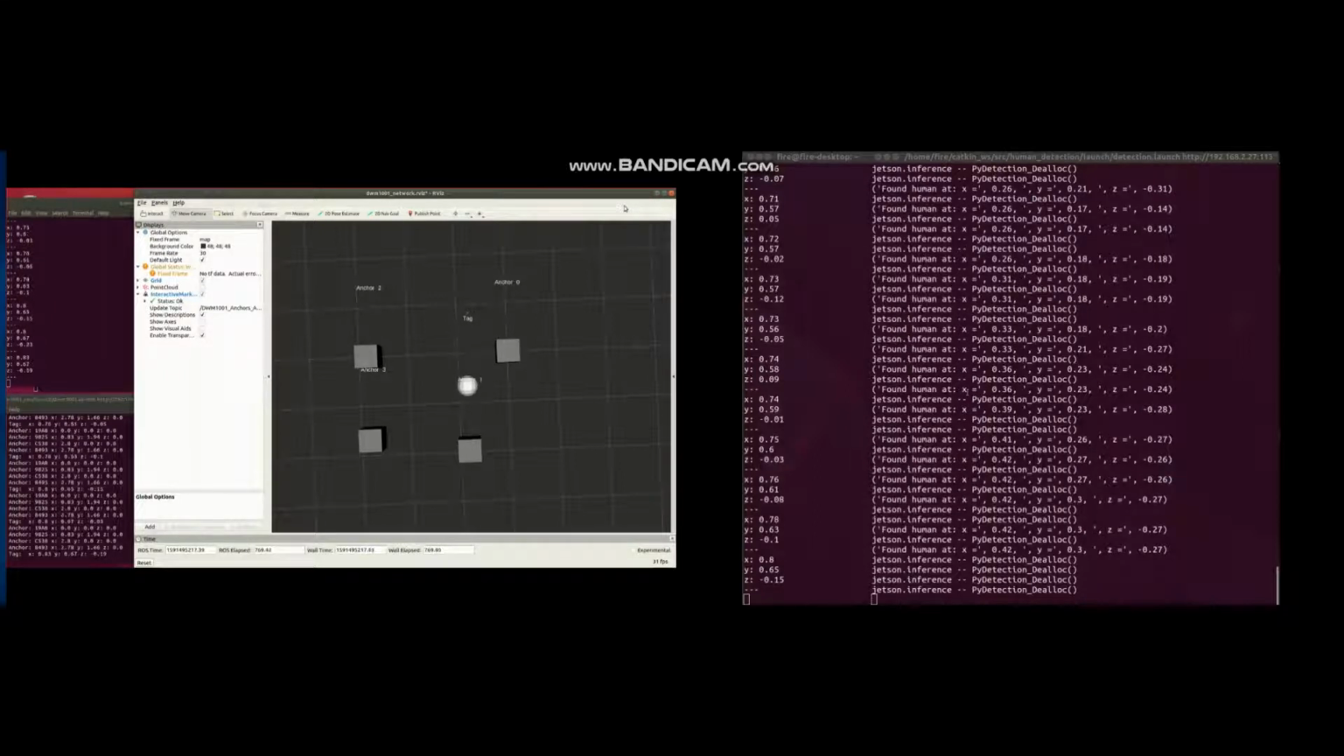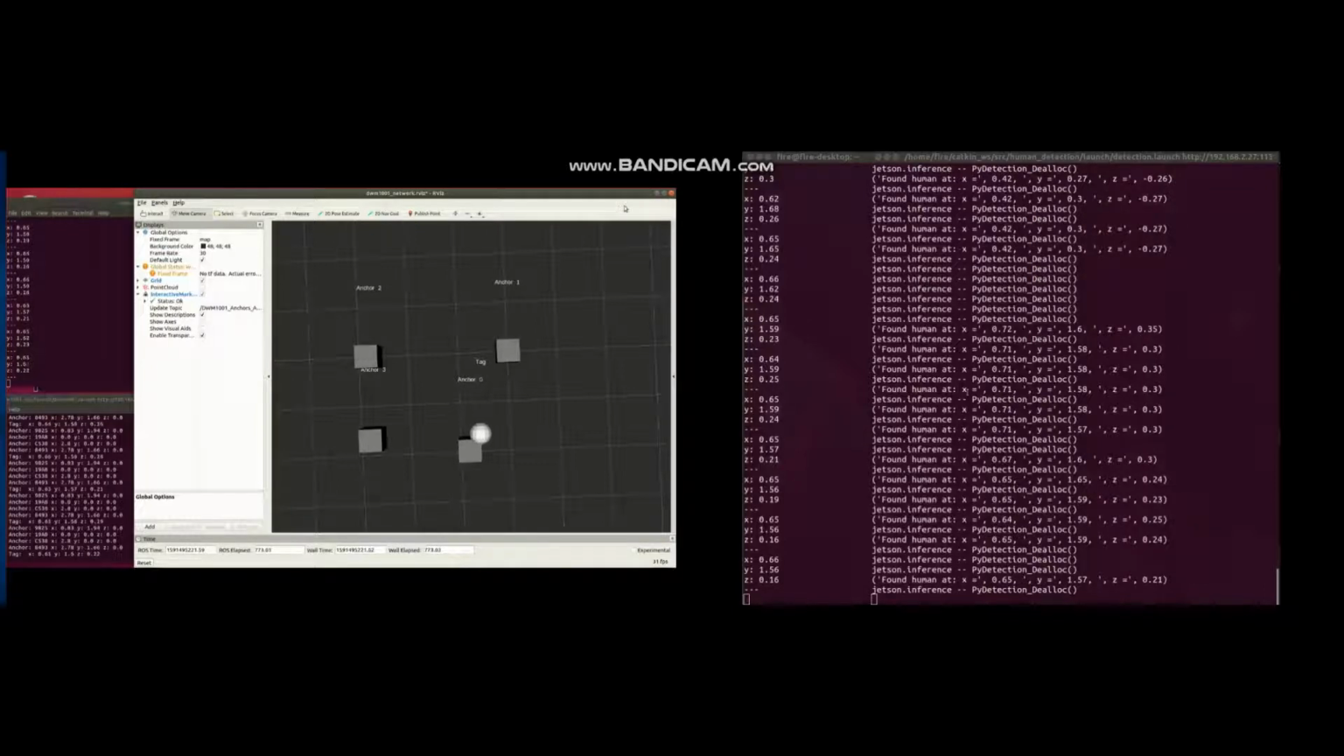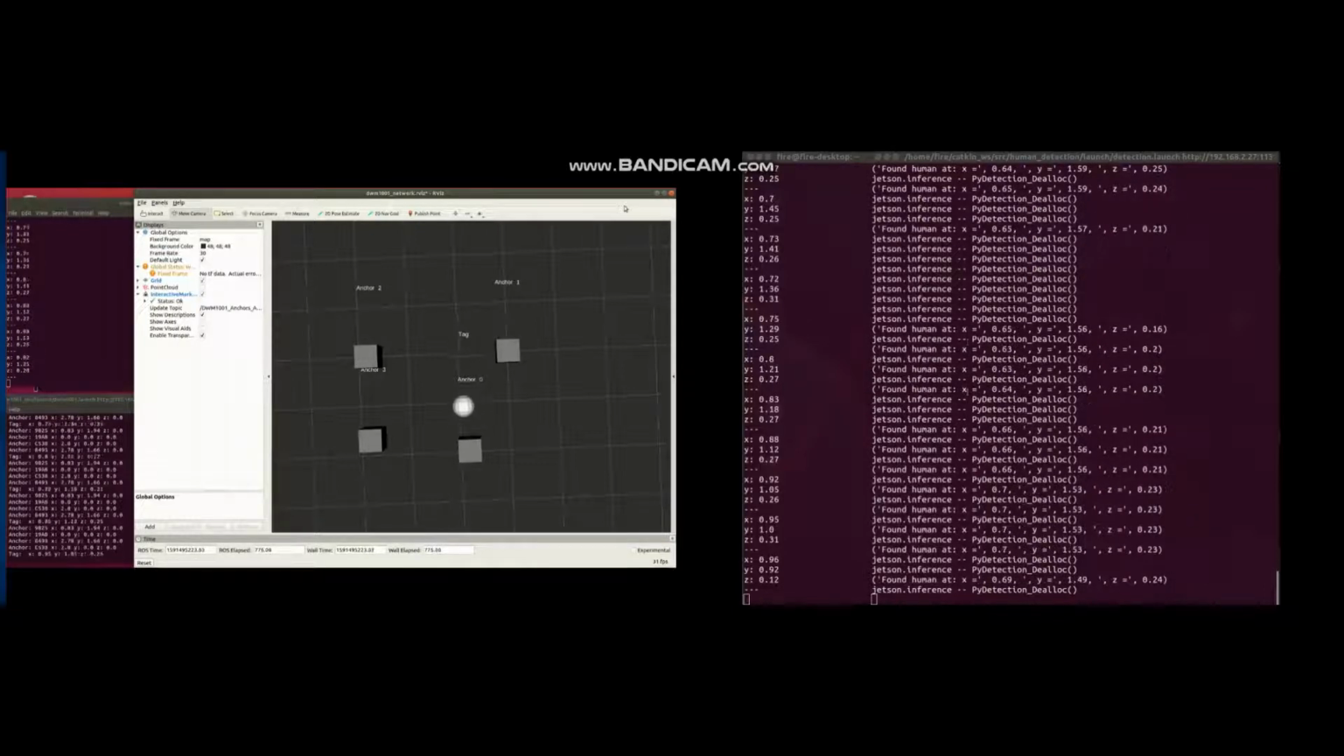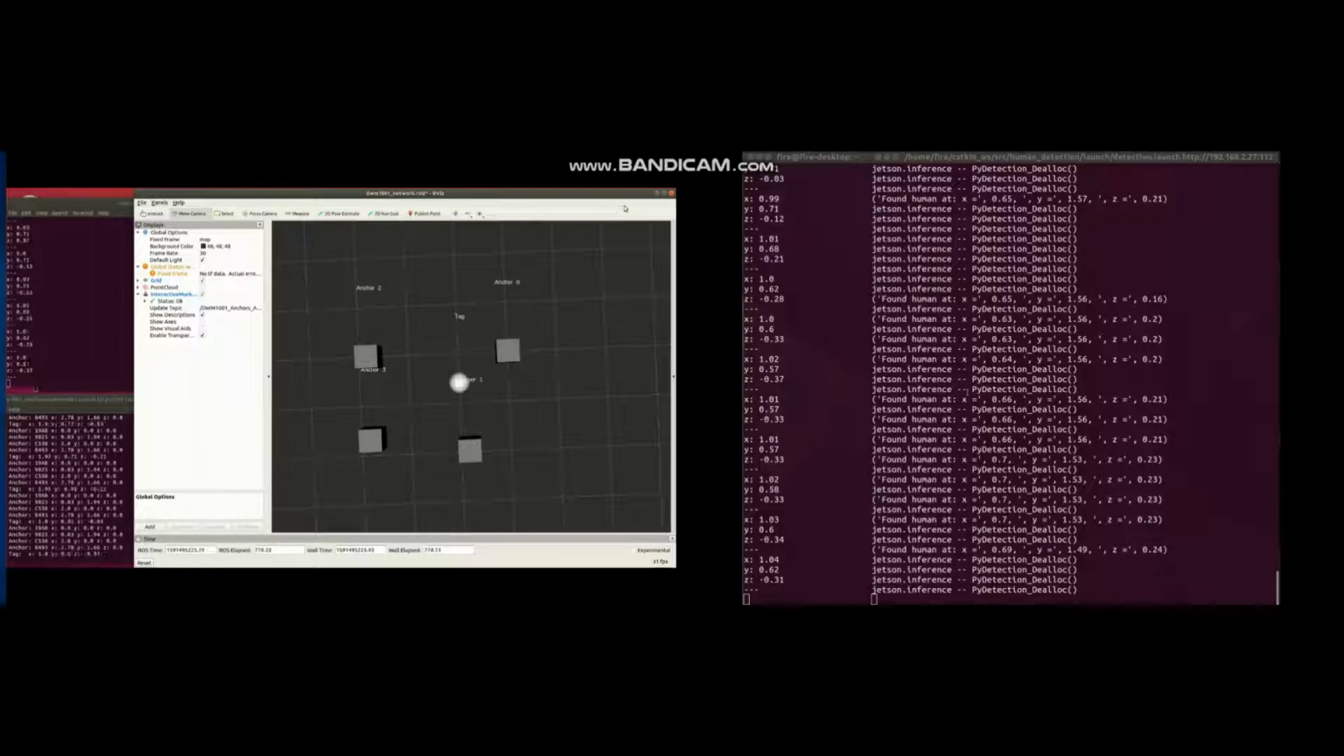Going back to the project, what you see on the left is the mobile tag moving around. We are assuming that there's a human near each of the anchors, which is a box, and on the right you can see that a human is being detected at specific coordinates. Now David will be showing off his part with the consensus algorithm.